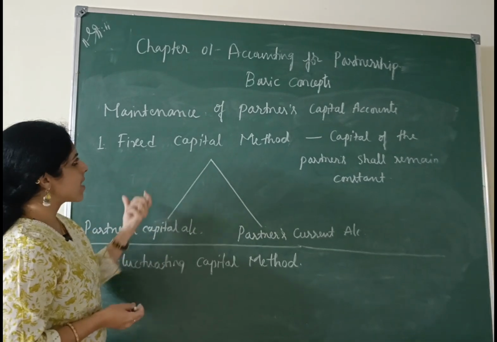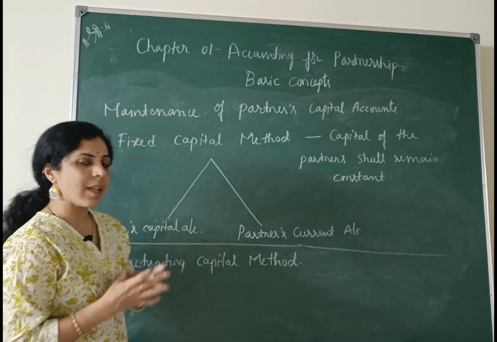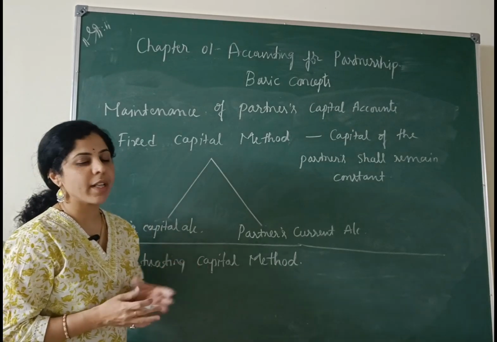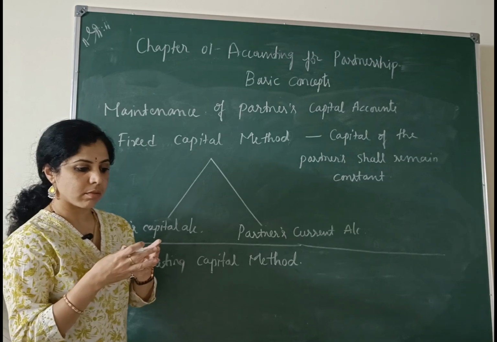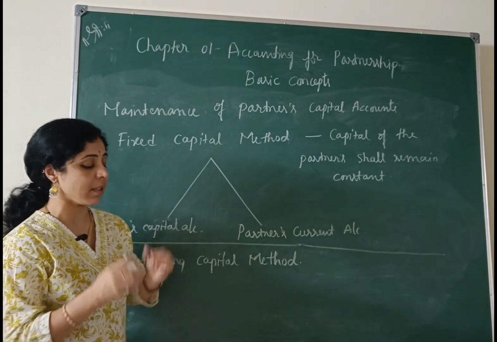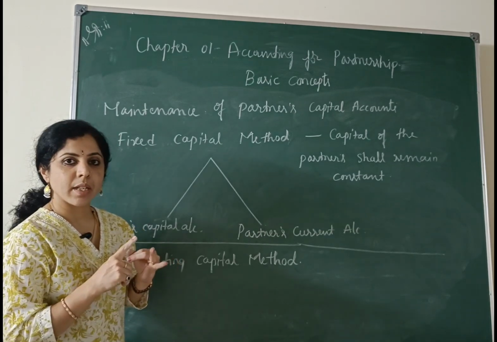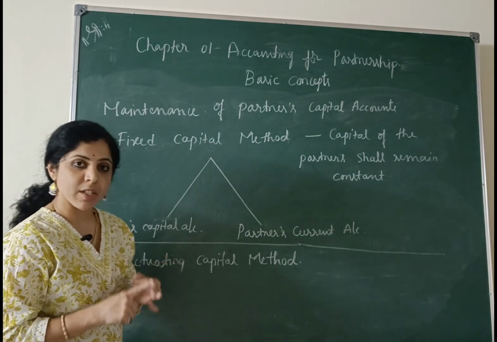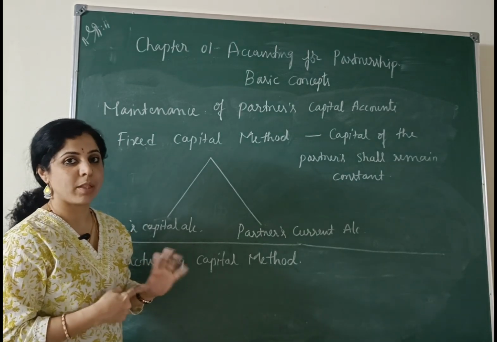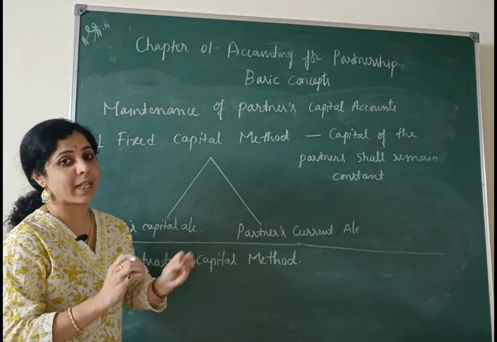The next concept is maintenance of partners' capital accounts. Usually, all the transactions relating to partners of the firm are recorded in the books of the firm through the individual capital accounts, like capital investment made by the partners, then interest on capital, interest on drawings, salary given to the partners, commission payable to the partners, then additional capital invested by the partners.